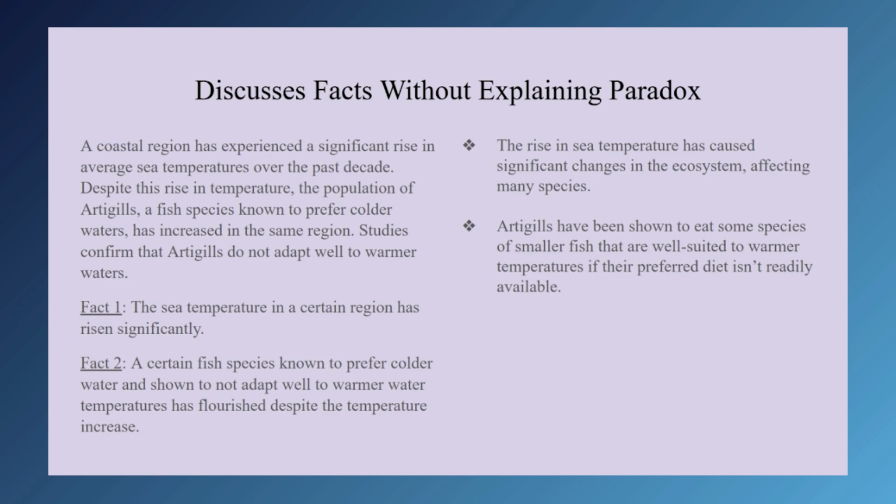How about: the warmer temperatures caused predators of Arctic gills to migrate to other areas, reducing predation pressure. This shows how the trade-off of warmer temperatures might favor the Arctic gill's population growth, even if the fish themselves aren't good at adapting to warmer temperatures. If there are fewer predators to worry about, that could potentially offset the Arctic gill's temperature preference.